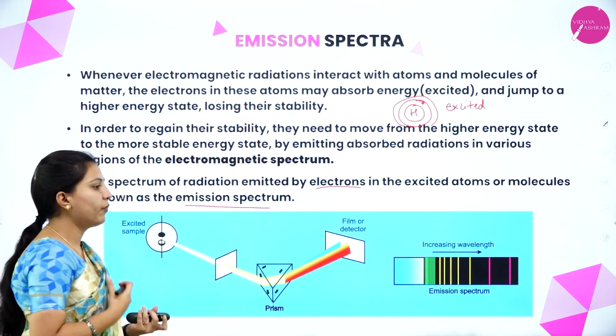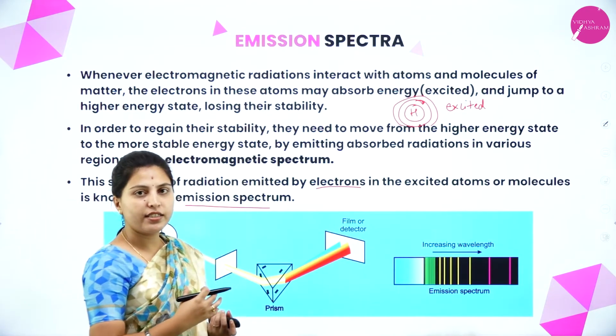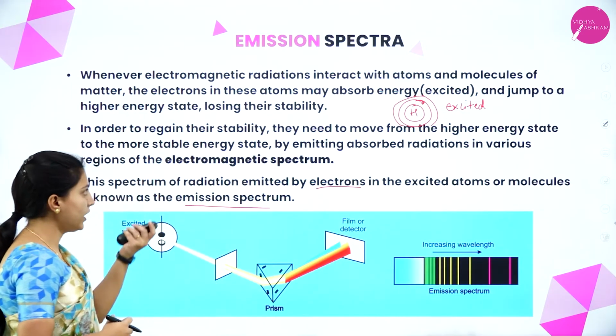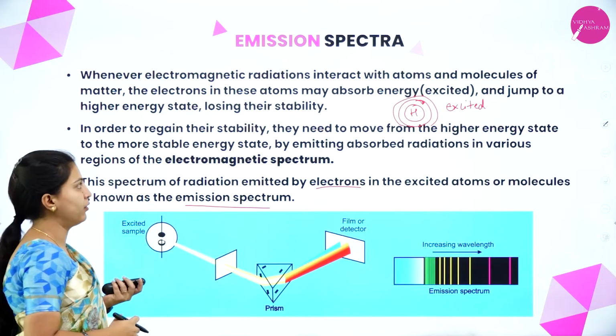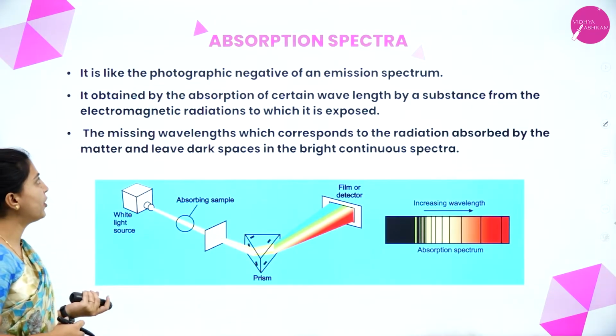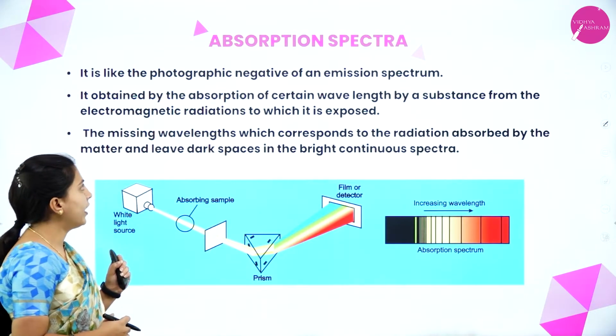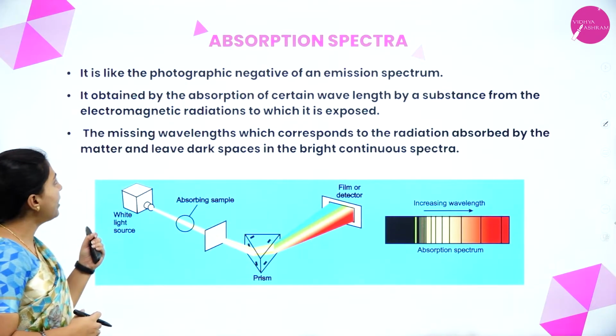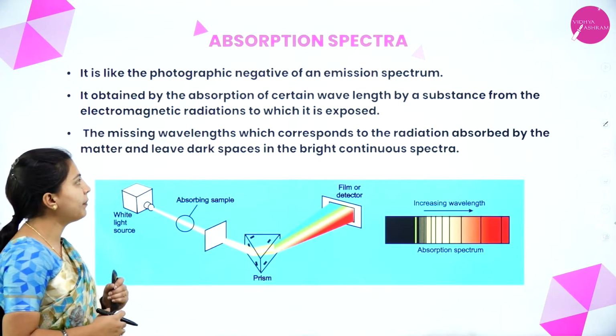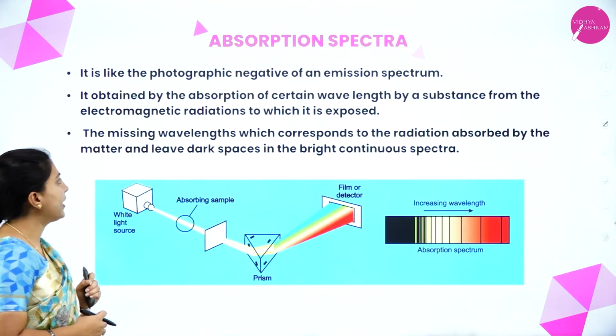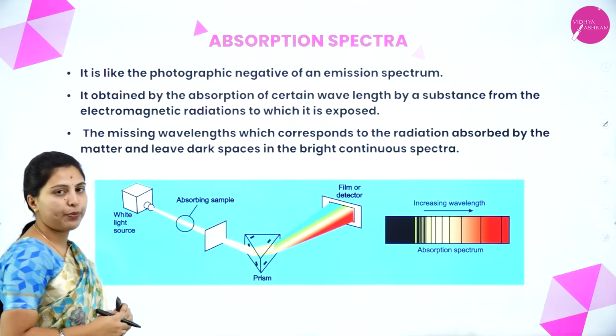And these things will be seen in gaseous molecules. That's why we have taken the example of hydrogen. Next we'll see the absorption spectra. It is like the photographic negative of an emission spectrum. It is obtained by the absorption of certain wavelengths by a substance from the electromagnetic radiation to which it is exposed.